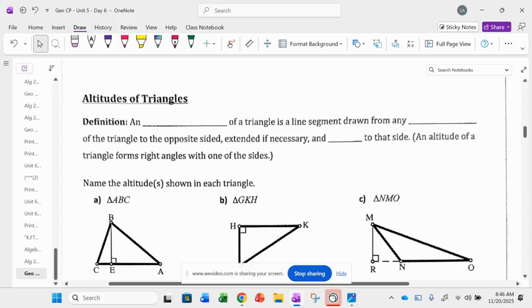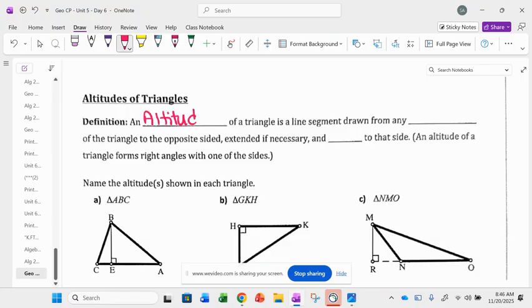Okay, so remember, a median of a triangle starts at a vertex and ultimately bisects the opposite side. An altitude of a triangle, so next one is altitude, is a line segment drawn again from any vertex of the triangle to the opposite side, extended if necessary, and perpendicular to that side. What do perpendicular lines make? What kinds of angles? Right angles, good. So an altitude, similar to a median, has to start at a vertex.